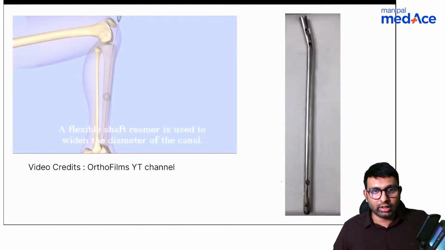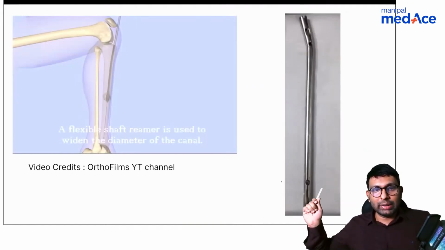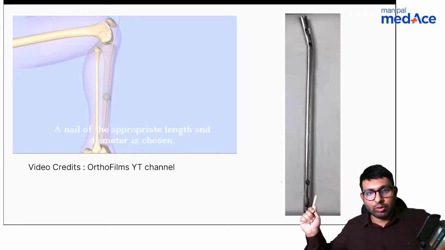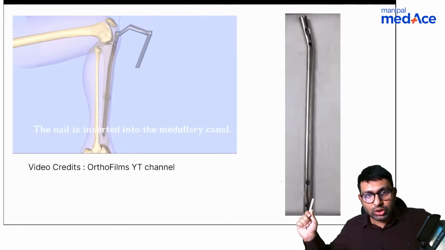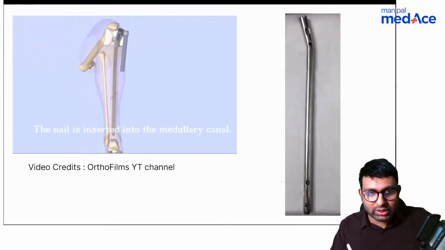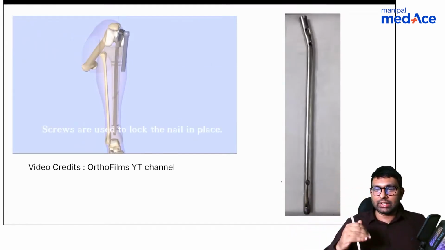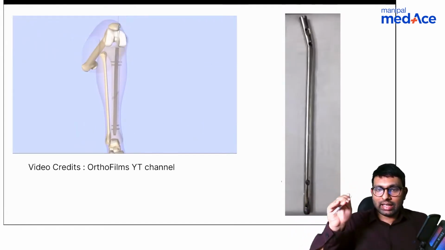See, I'll show you this video here. Look at this video of how a tibial nail is put inside. So this is how we do it in the OT. How do we put a tibial nail inside? See here, now they've reamed, they've put a guide wire, and through this, now they're going to pass a nail. So now see here, this is a nail that is being put inside. Can you see that to put that nail inside, because it is in this proximal tibial junction, they have to compensate that curve.